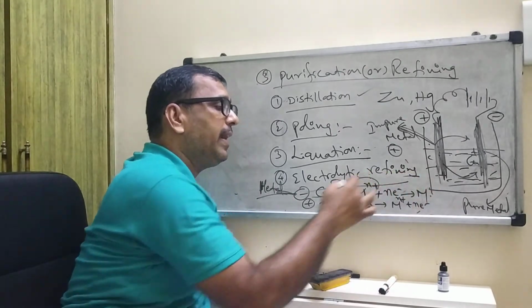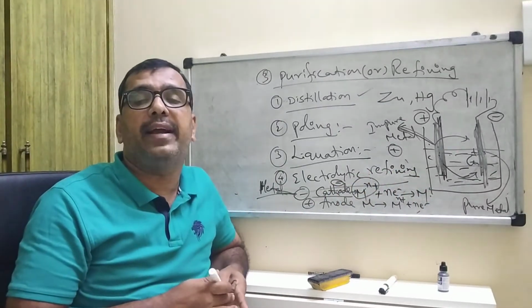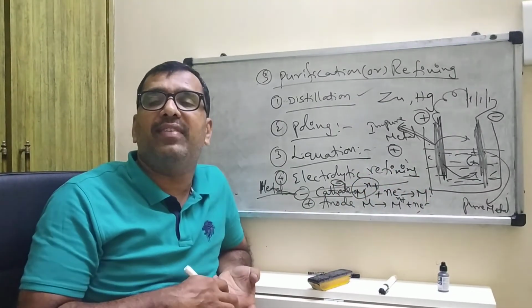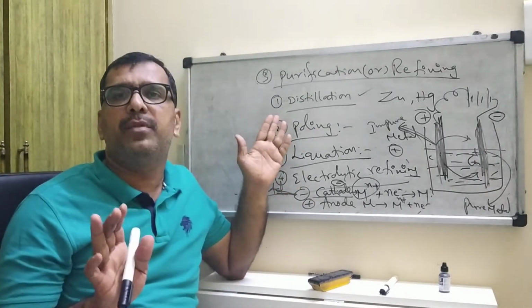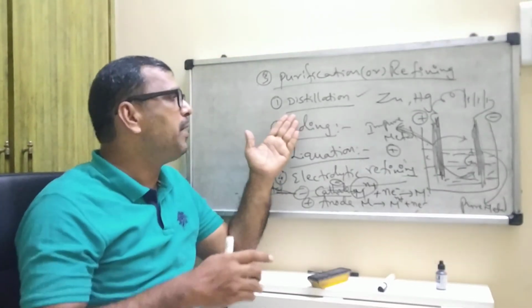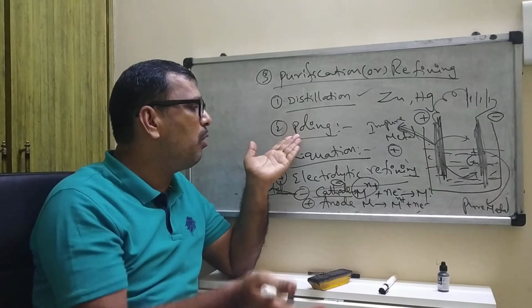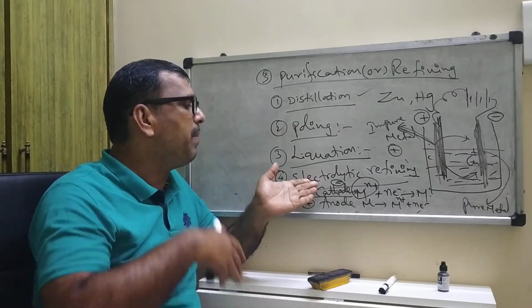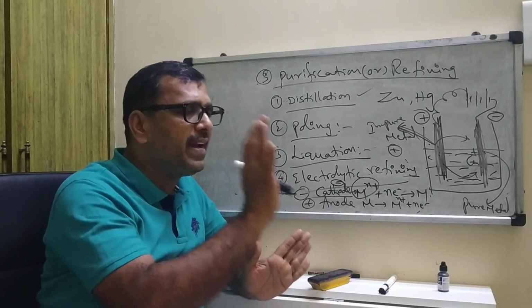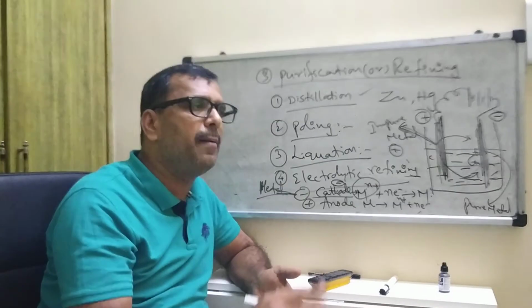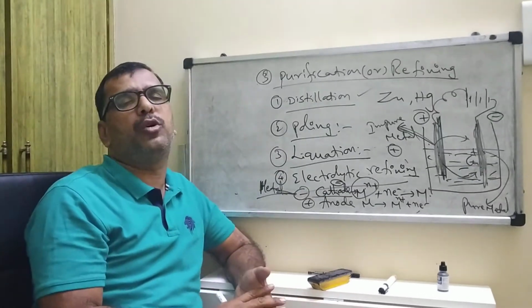What is our aim? You have to collect the metals by using distillation, poling, liquation, and electrolytic refining. Finally, you have to collect the pure metals from impure metals.